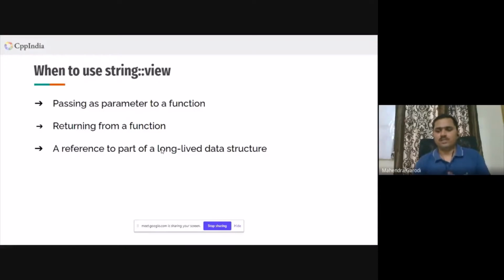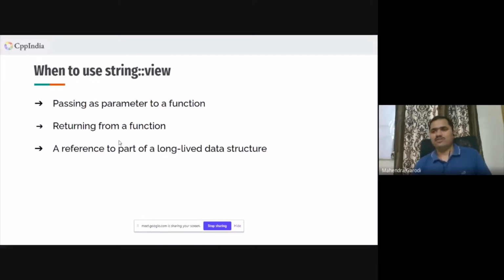For example, someone pointed out that if you are getting some string from a network, or let's say you are having some configuration coming from a file and you want to parse that, in such cases your string is not going to change. In that case, you can use just a string view to pass it to functions also, and store the contents.